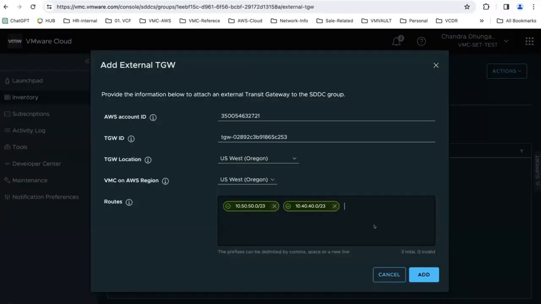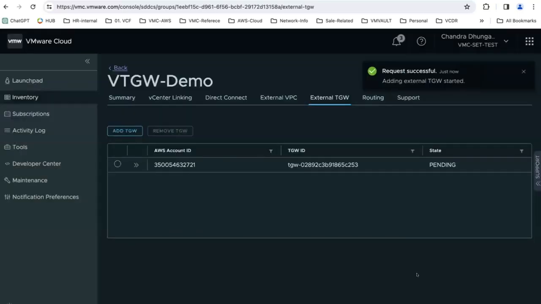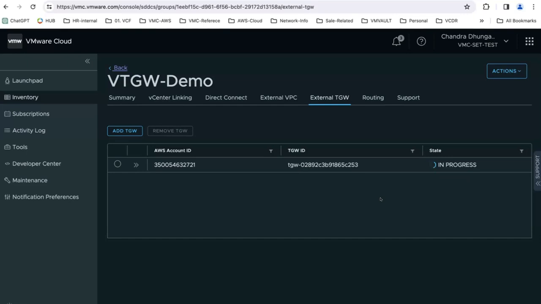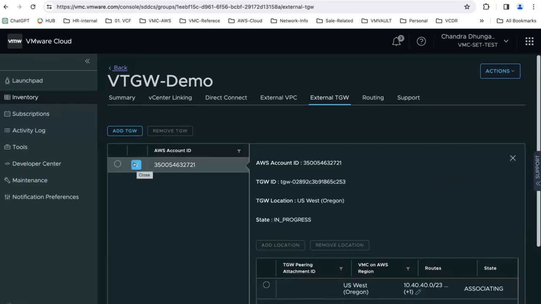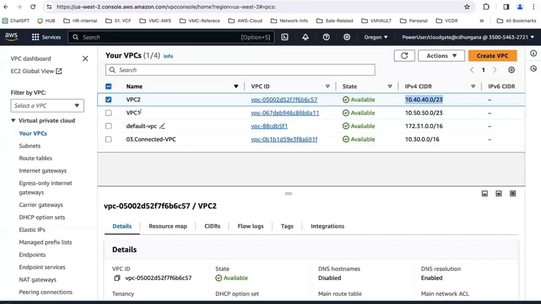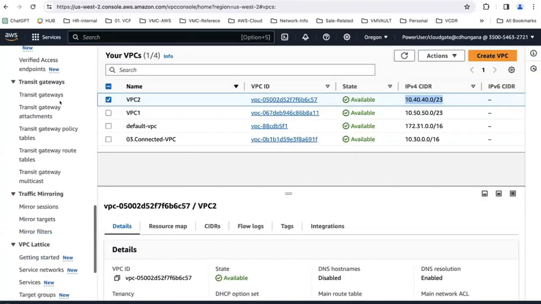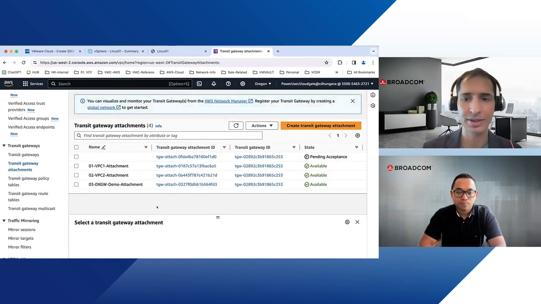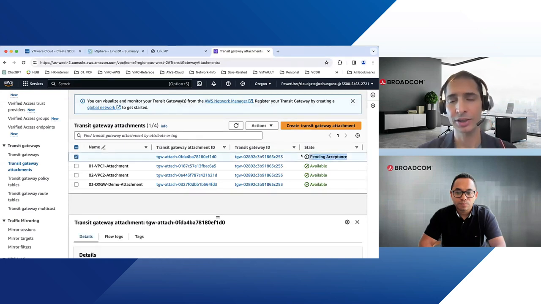So click on add. Now it started showing in progress. It's associating. Let's give it some time. On the VPC side, if you go and look at the Transit Gateway attachment, you can see it is also showing pending acceptance. It waits for us to accept the connection. It's not like a DX gateway, it's not automatic approval. We need to accept it.